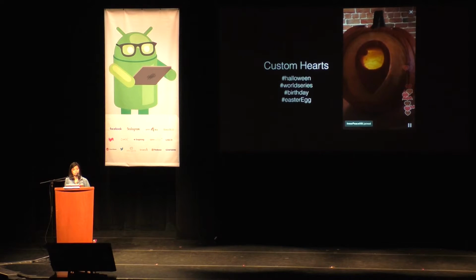The way we do custom heart support is all the hearts and all the assets are provided to us by the service. So when the client makes a request to get information about a broadcast, the service will say, hey, this one is configured for custom hearts. Then the client will know how to download those custom hearts from the service and actually draw them the same way we drew the hearts earlier. And that's what you get on the screen. This one here is a screenshot of our bats, which we had during Halloween.